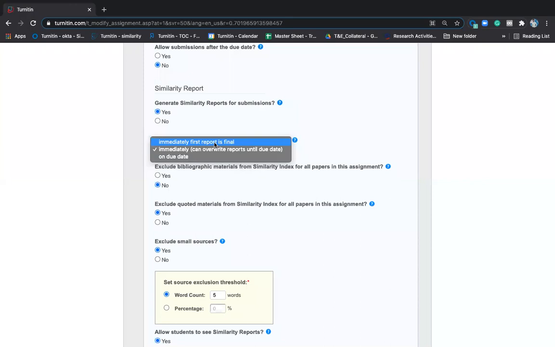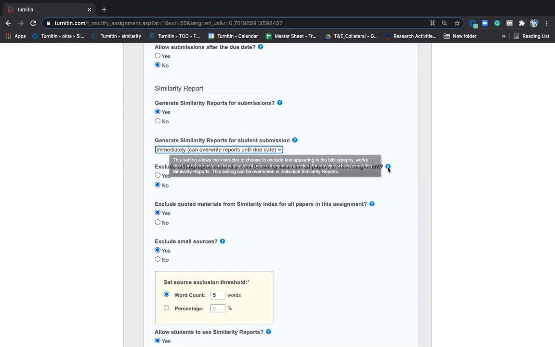Immediately, first report is final in the sense only one report gets generated, and that will be a final report for your student. Can overwrite until due date will allow your students to generate multiple reports. On due date, the report gets generated only on the due date. So three ways you can do it. However you want to do it, you can select that option. I always insist on the second option where student can do repeated checks till the last date and they can align it accordingly.